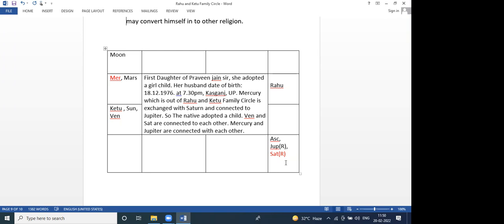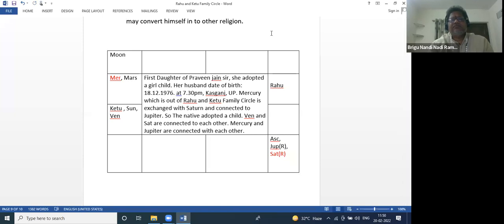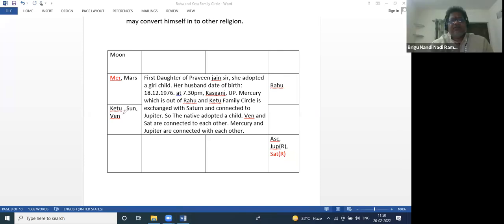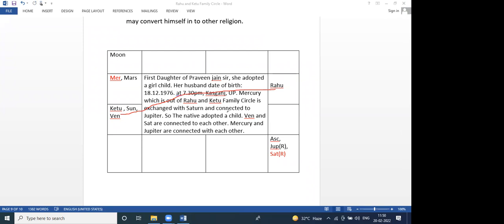Sir, it is the family circle differentiation, outside and inside. It's like if we draw a line through Rahu and Ketu, planets above that line are outside and below that line are inside, right? Yes. Above this line are outside, below this line are inside.